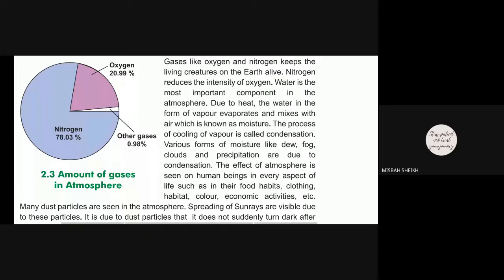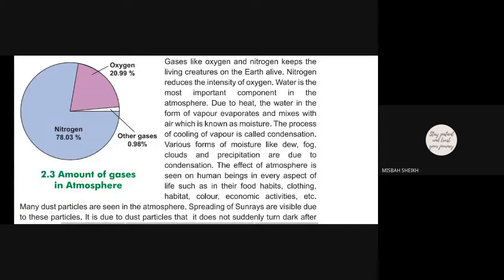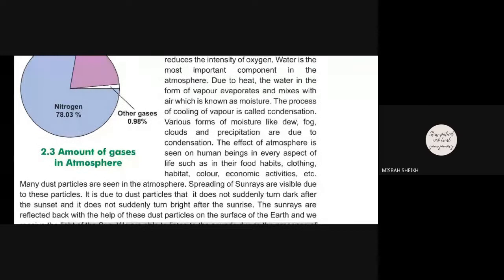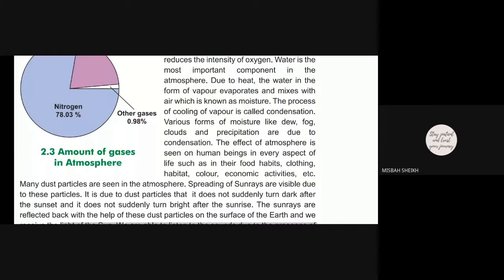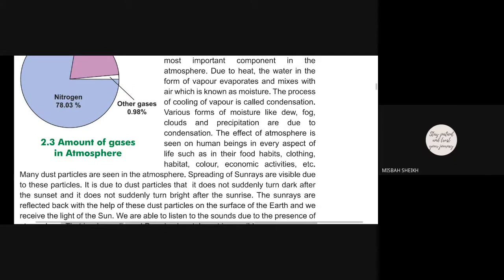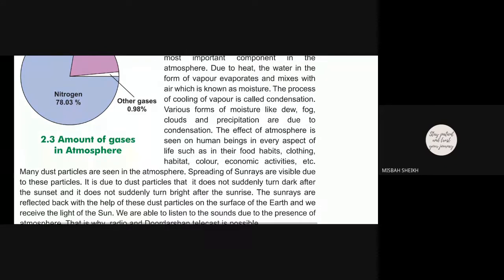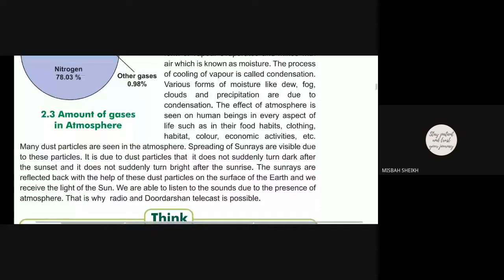Now what is an important component in the atmosphere? Water. Due to heat, water in the form of vapor starts evaporating. That's why it is known as moisture. And this cooling of vapor is called condensation. The various forms of moisture we see are dew, fog, clouds, and precipitation due to condensation. This effect is seen in the lifestyle, habitat, food habits of humans, clothing, color, economic activities, etc.